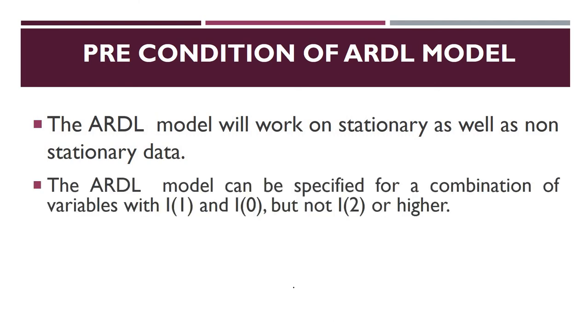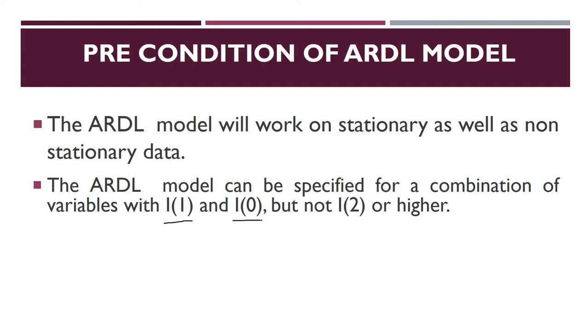The second precondition is that the ARDL model can be specified for a combination of variables with I(1). That means your variables should be a combination of integrated at first difference and integrated at level. Whenever you take 2 or 3 variables, you have to check whether their stationarity is at level or at first difference.